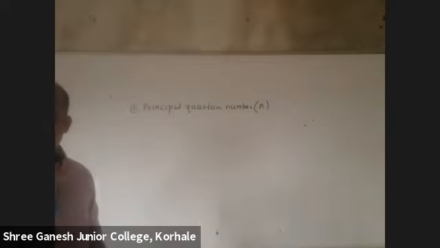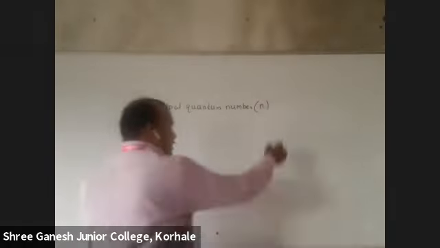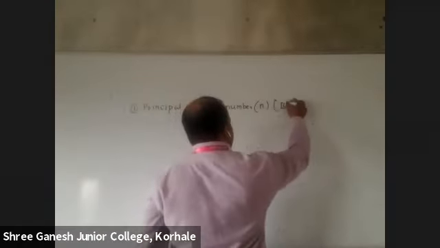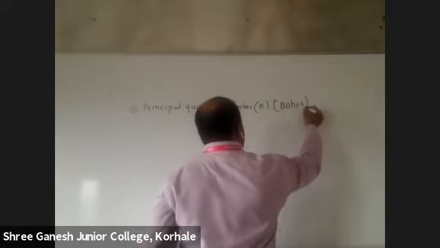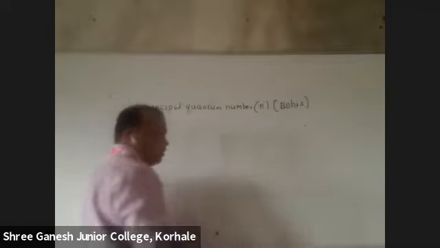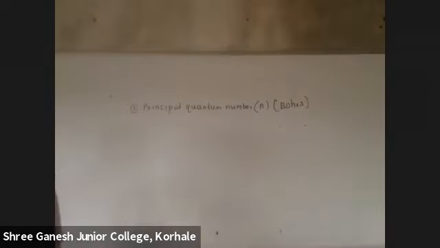The principal quantum number is denoted by small n, and it was given by the scientist Bohr. Bohr's atomic theory we have already learned. What was the first postulate of Bohr's theory? Can anyone tell me without turning the pages?